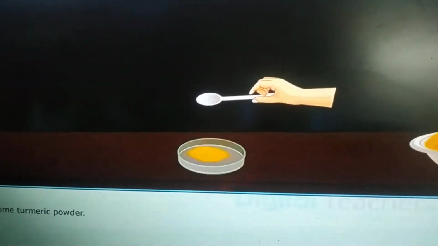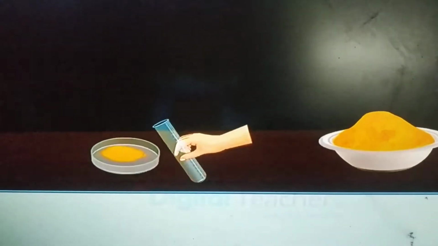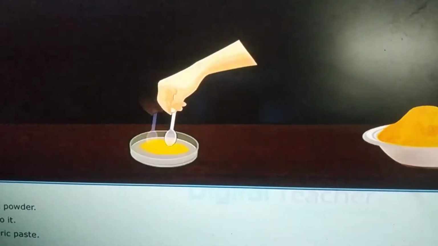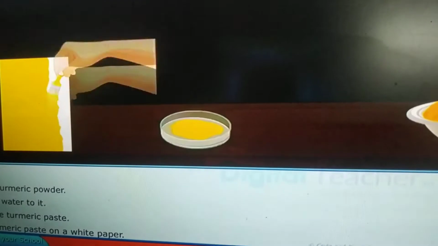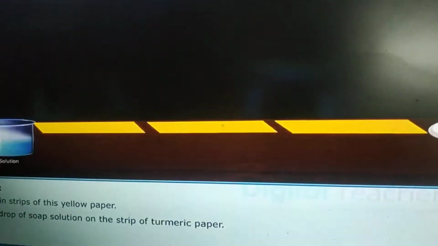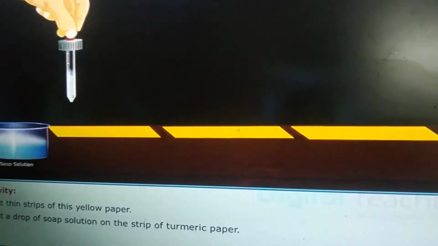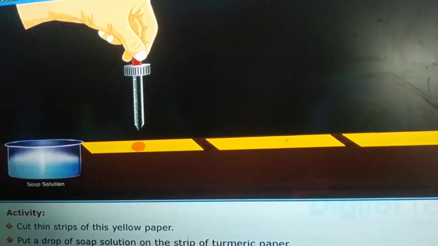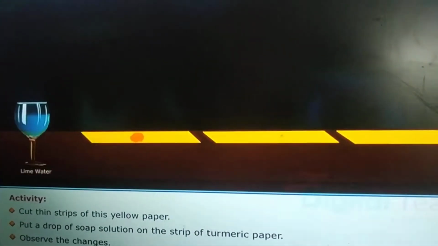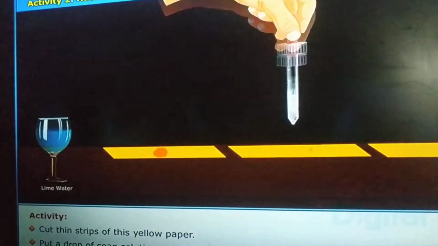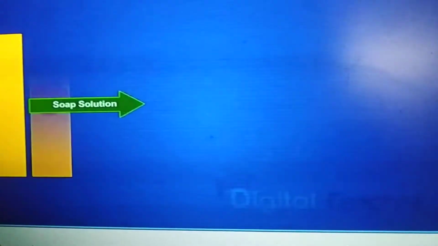Let us do some activity. Take some turmeric powder and add some water. Mix it, and by using a brush or with your hand you can apply it to a paper. Make the paper into small pieces. Now add some soap solution to the yellow paper, the turmeric paper, and also add some lime water to the turmeric paper.